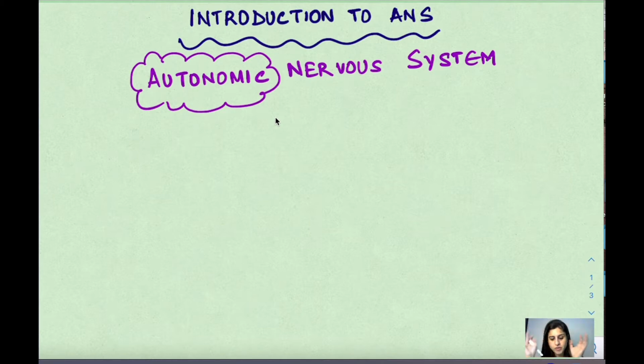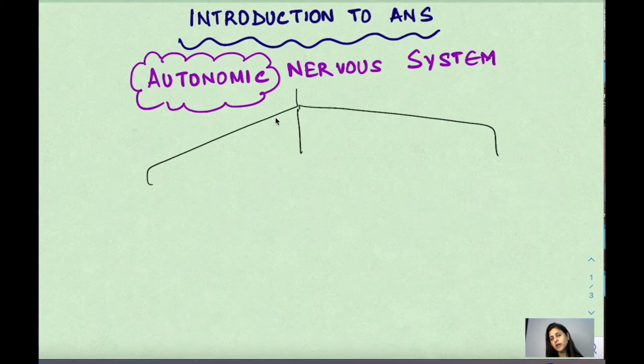So it is autonomous, okay? हम कहते हैं autonomous body है, अपने आप function करती है, ठीक है? So it doesn't have any godfather or something like that. So similarly, we have the autonomic nervous system. Now, the autonomic nervous system, broadly we speak of two types, there is a third type also.